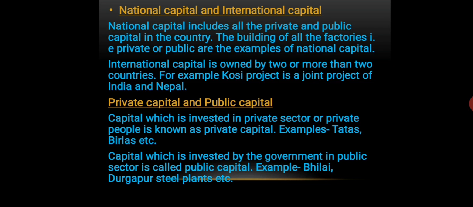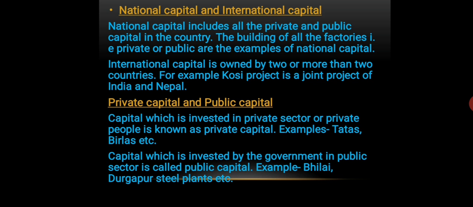For example, all those machineries, tools, equipments, factories that are used in Bhilai steel plant, in Durgapur steel plant are examples of public capital, because it has been invested by the government and it has not been invested by private people. So that is why it is called the public capital.